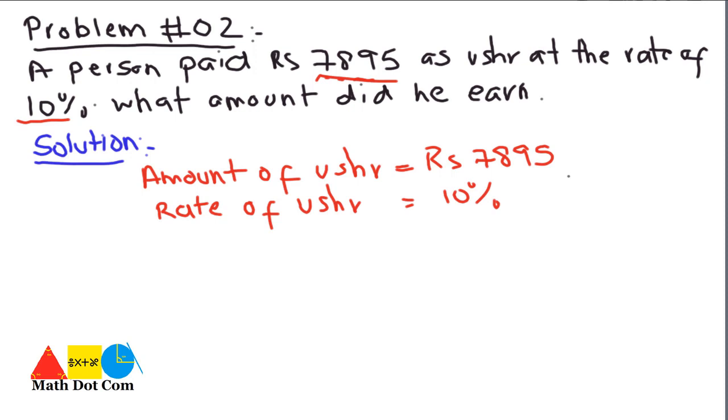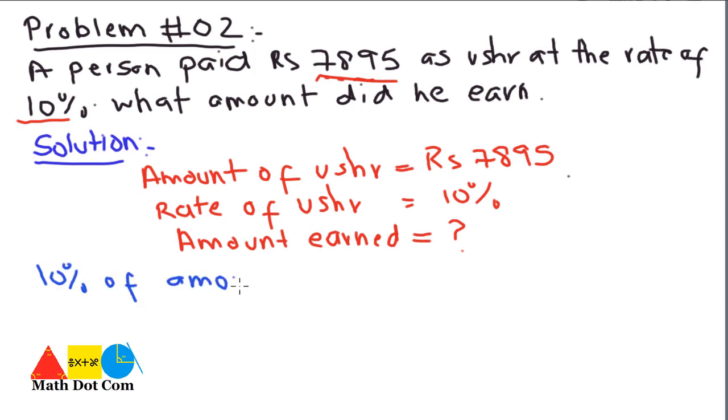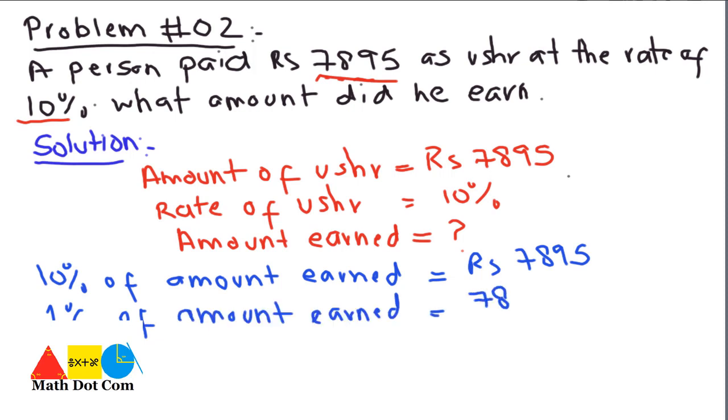Let's see how we can calculate. What is unknown here is the amount earned by the person who has paid the Usher. We can calculate it by a unitary method, as it is given that 10% of the amount earned is rupees 7895. Then we can calculate 1% of the amount earned, that is 7895 over 10.